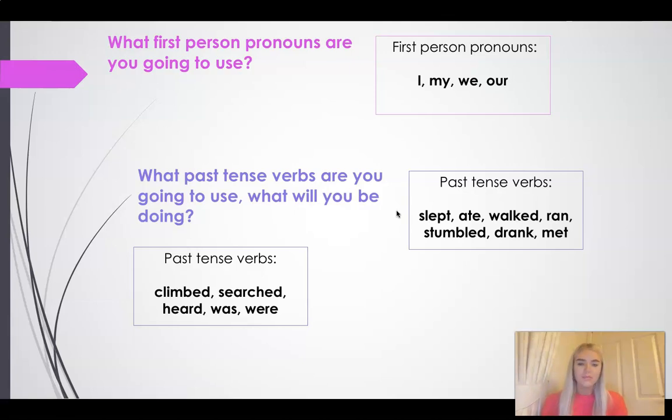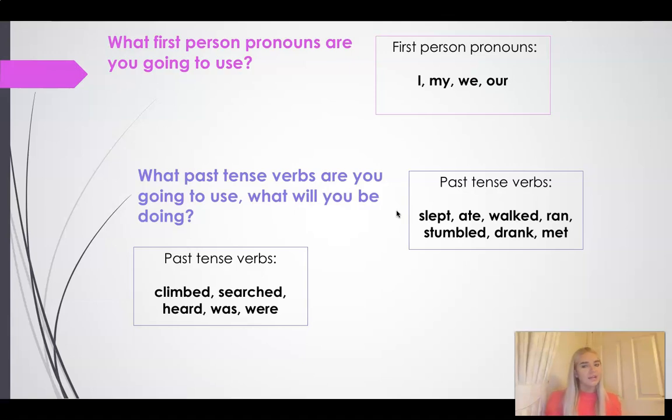I've got some more examples here as well, because I know that I was climbing, searching for things. I was climbing a tree, I was searching, I was foraging. I know that I might hear some sounds. So I could say that I heard sounds, I climbed the tree, I searched for this, I searched for that. But also the past tense verbs was and were. I was sleeping when I heard a... We were going out of the clearing to try and get some more food, for example.